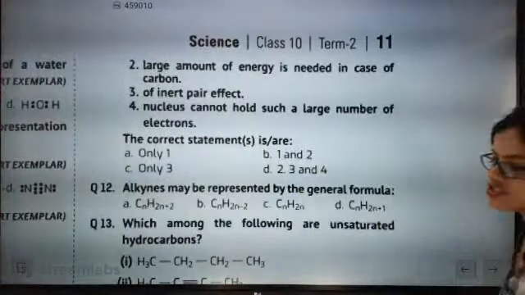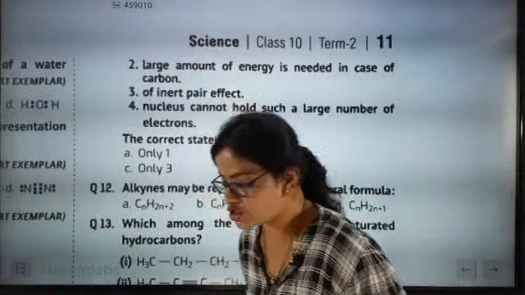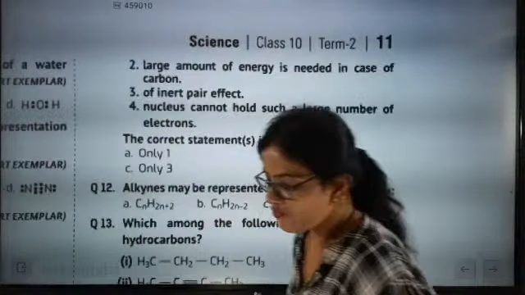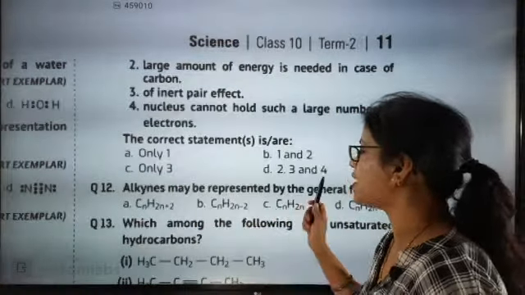The general formula of alkynes is CnH2n minus 2. Yes. The general formula of alkynes is CnH2n-2.